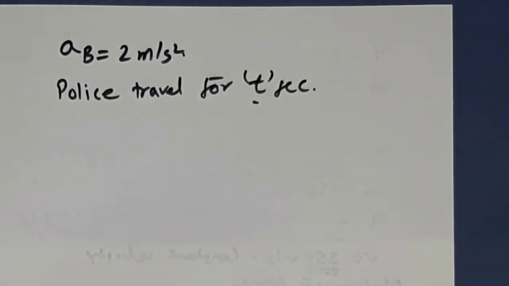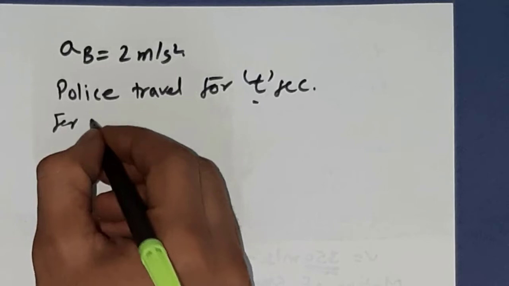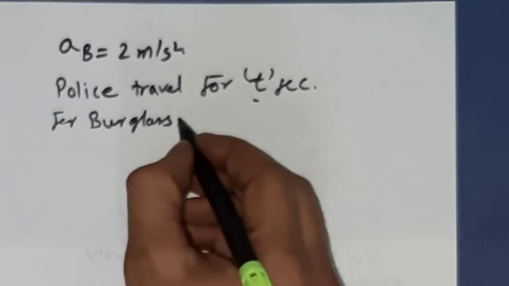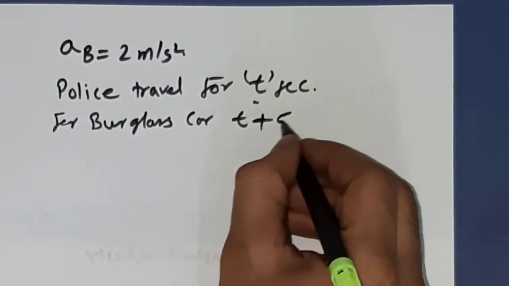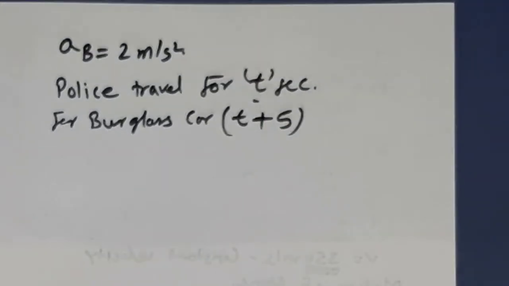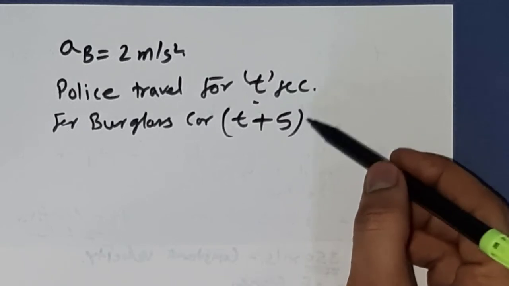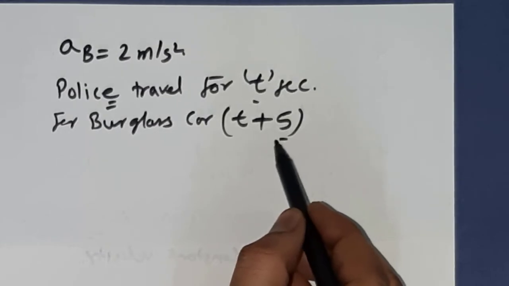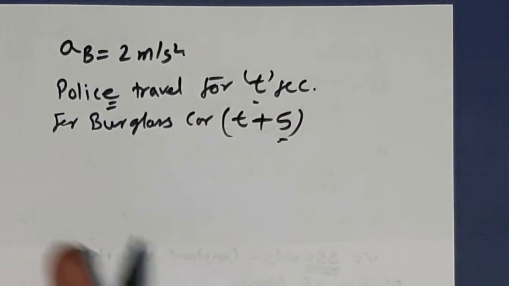So that means the police came after 5 seconds, so the time of travel for the burglar's car will be equal to t plus 5. Okay, you can also do the opposite of this: you can write here t minus 5 and here t. That simply means the police will travel 5 seconds less than the burglar, or the burglar will travel 5 seconds more than the police car.